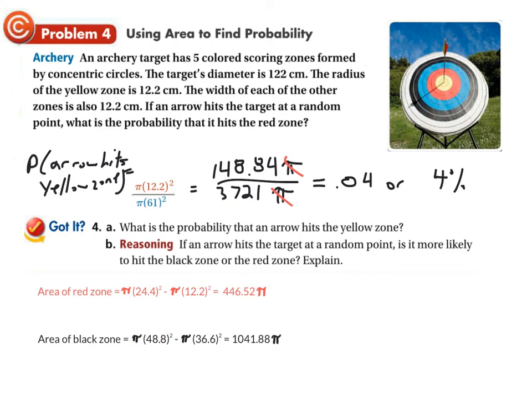So pi times that radius squared gives you the entire black and everything inside of it, minus everything that's not the black, and what's the radius of that? So 12.2, 24.4, 36.6. We put pi times the radius of that squared, and we subtract it, and what we get, in terms of pi, is 1041.88 pi. Well, the question is is it more likely to hit the black zone or the red zone? Which one has the bigger area? Of course, the black zone has the bigger area, and therefore it's more likely to hit the black zone.